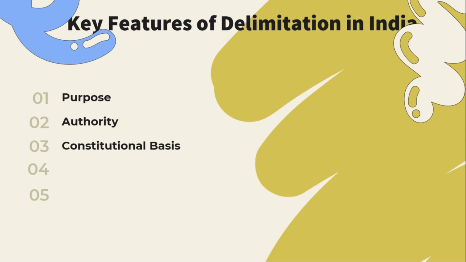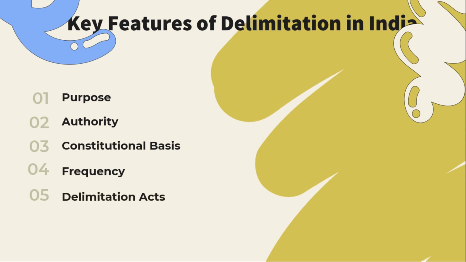Article 170 provides for the division of the state into territorial constituencies of the state legislature. What is the frequency? Delimitation is conducted after every decennial census. However, in 1976, a constitutional amendment froze the delimitation process until the year 2000. The freeze was extended up to 2026 by the 84th Constitutional Amendment Act in 2002, which incentivized population control.